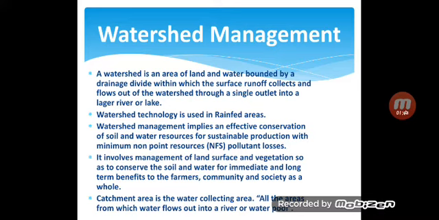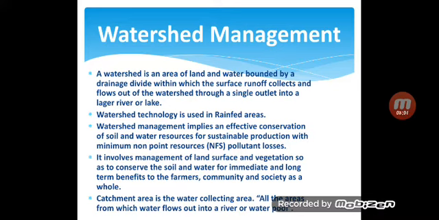Within which the surface runoff collects. From various streams surface runoff collects and flows out of the watershed. Means from watershed it goes to the single outlet to a larger river or lake, and then eventually it joins the oceans.